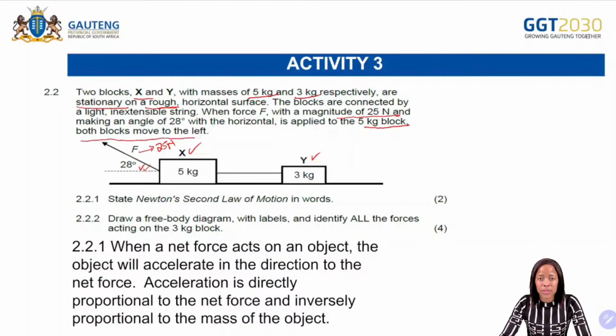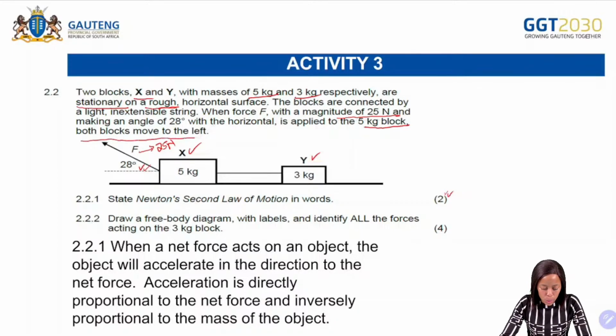Okay, so the first one there says 2.2.1, state Newton's second law of motion in words. We already said when a net force acts on an object, the object will accelerate in the direction of the net force, with an acceleration directly proportional to the net force and inversely proportional to the mass of the object. Now remember, for a definition, it's going to be 2 marks or nothing. And remember, you define according to the examination guideline.